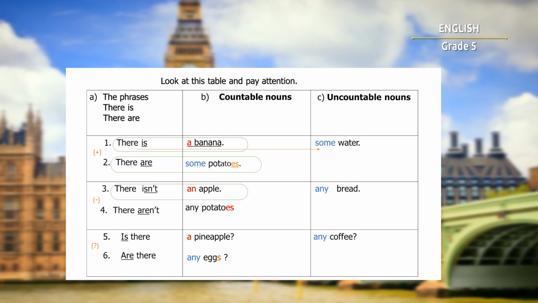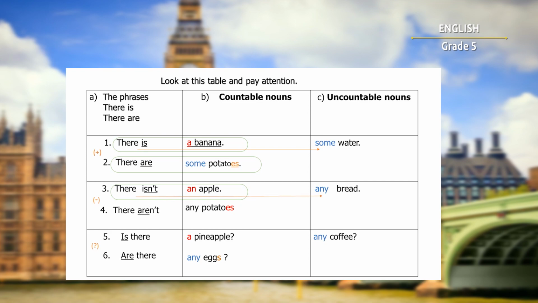The second sentence: there are some potatoes. And in this positive sentence, we use some for the countable nouns. We only use the word some if the countable noun is in the plural. And as always, the countable nouns must be in the plural. The verb also goes in plural.